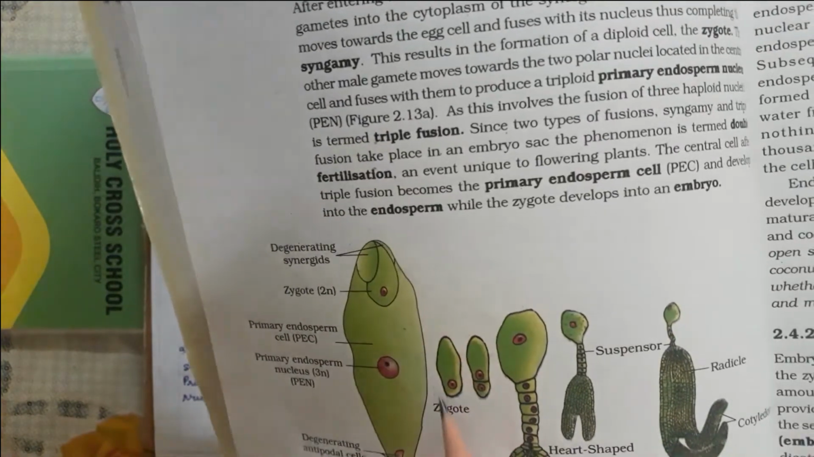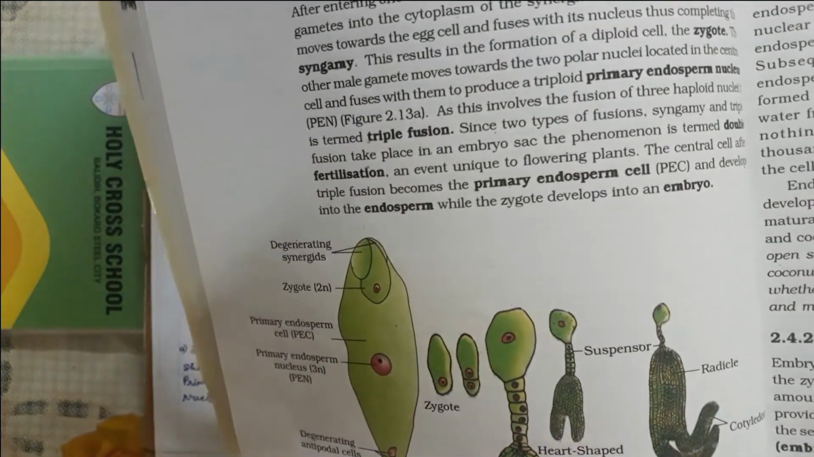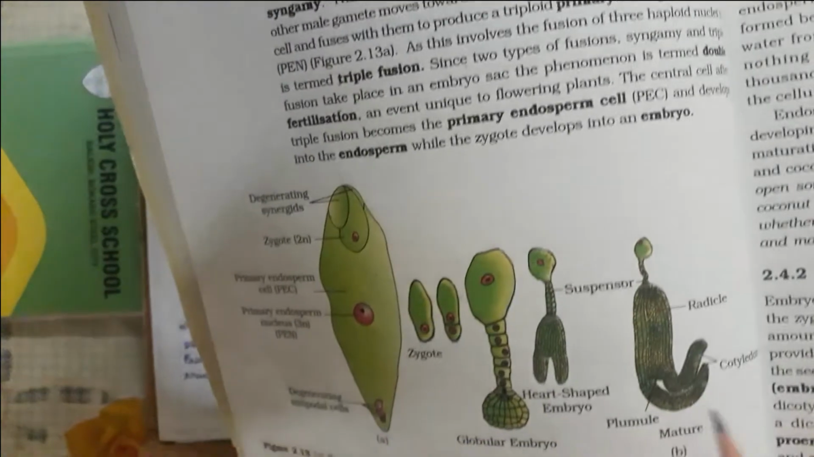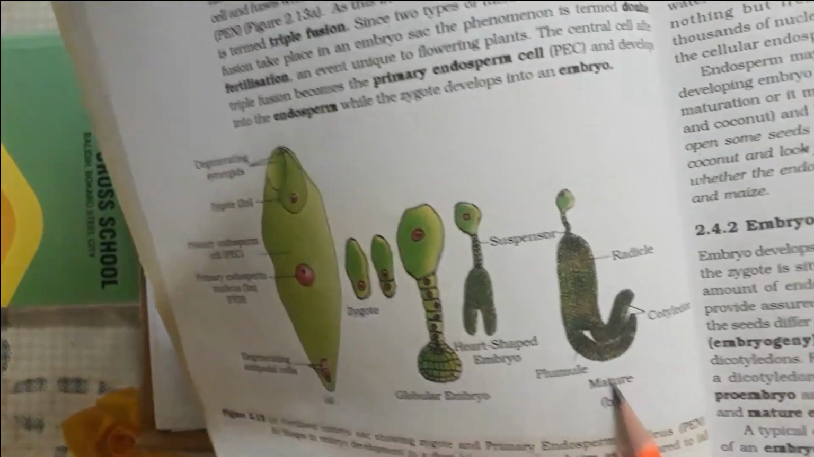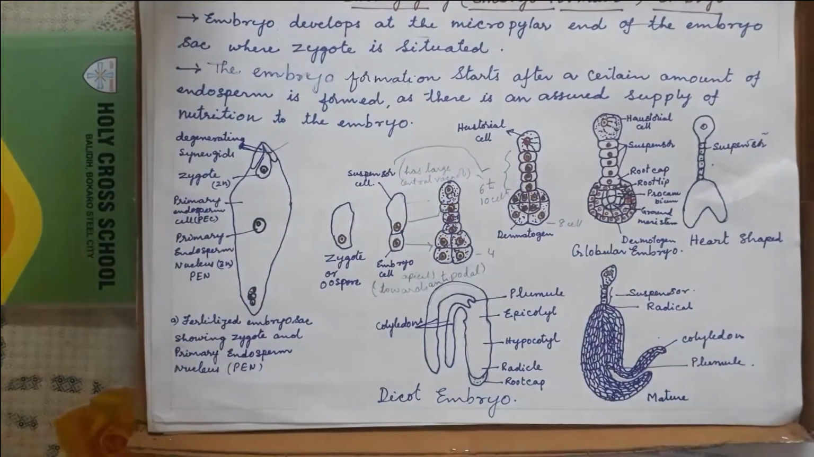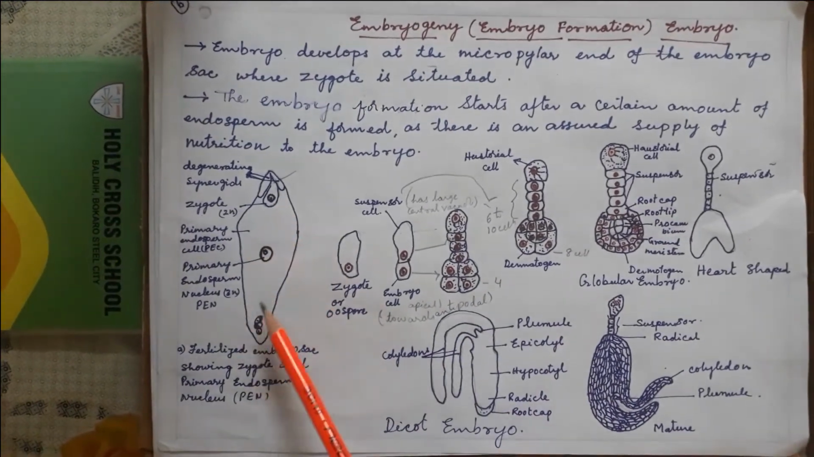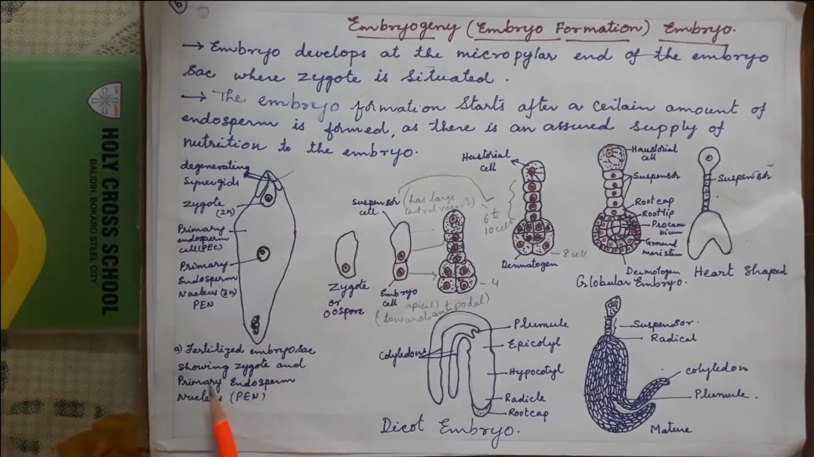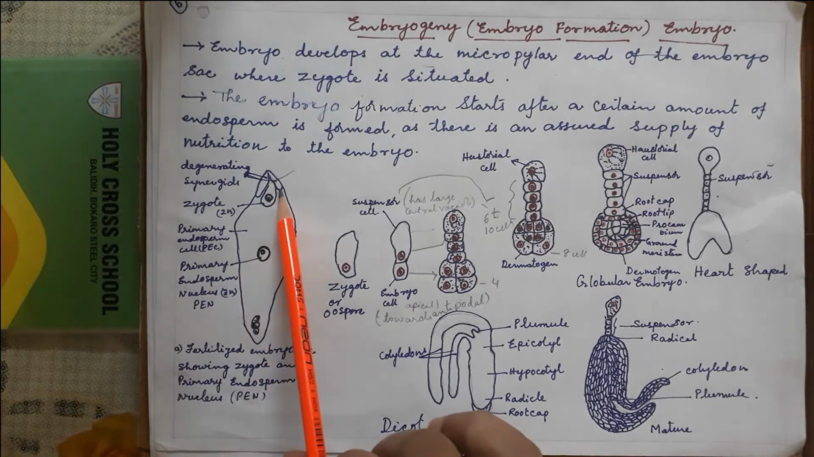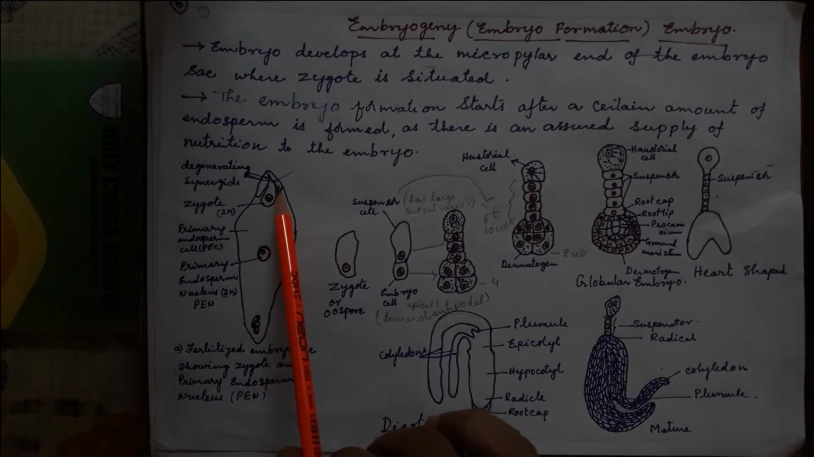So this zygote, after the many divisions, how it is converting into a dicotyledon, cotyledons, that you will see. Okay, now you see this diagram. I'll explain here. So this is the embryo sac, fertilized embryo sac showing zygote and primary endosperm. This is the PEN. PEN means primary endosperm nucleus. Okay, here the primary endosperm cells will be there. So these two synergids slowly degenerate.